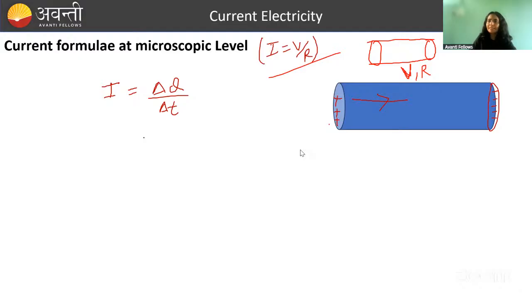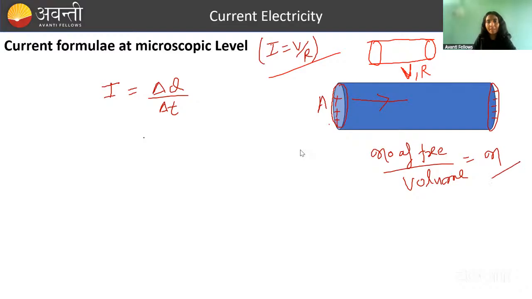Let's say the number of free charge carriers per unit volume is given, that is n. The charge on each free charge carrier is e, the charge on one electron. And the area of cross section through which current is flowing is A. It is asked to calculate current in terms of n, e, area, and drift velocity.